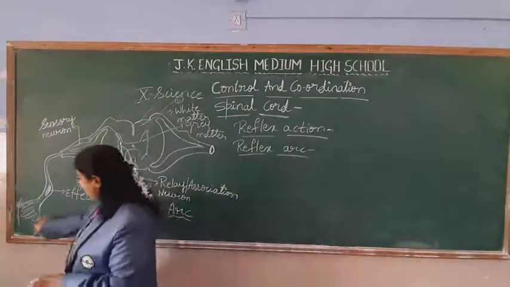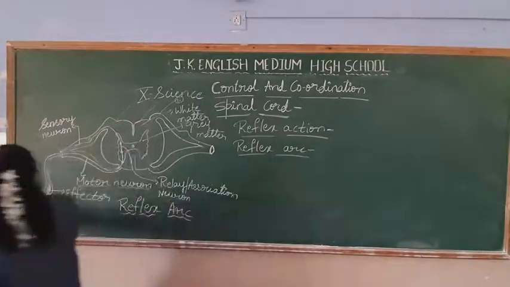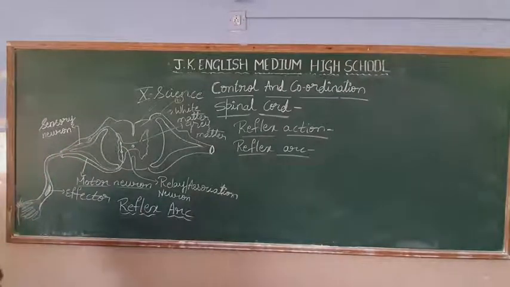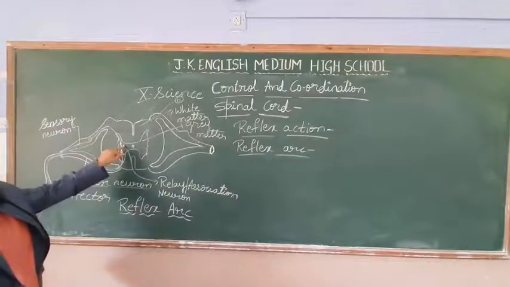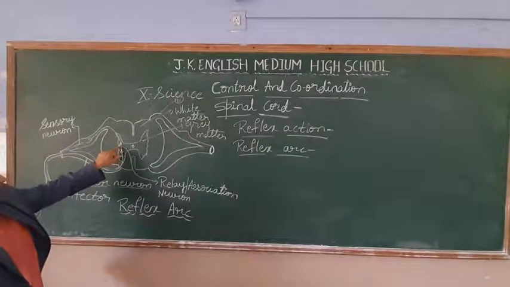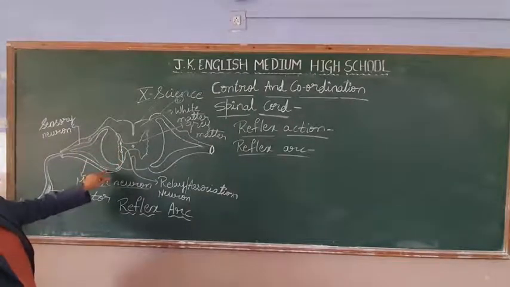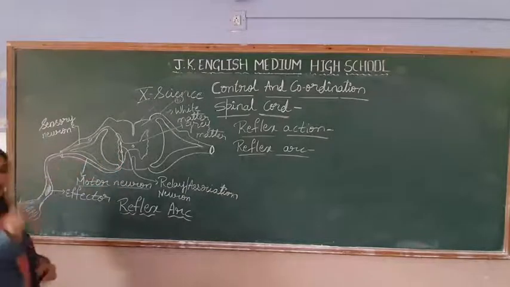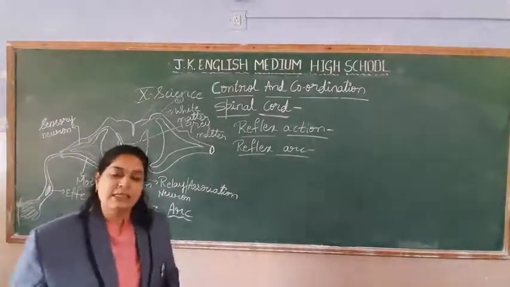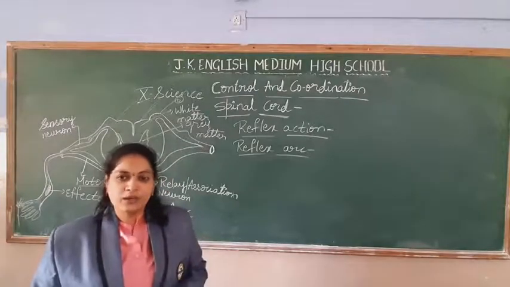Not only the hand, whichever is your sense organ, from there a nerve arises that we call the sensory nerve. The sensory nerve will bring the information to the spinal cord. Okay. The spinal cord will take the decision. There is a neuron which connects two types of neurons, the sensory and the motor. So this relay neuron will give back the information to the motor neuron. The motor neuron will bring it to the respective muscles, hand muscles, leg muscles, or whichever part of your muscles. There it will bring it and you are able to give the response.